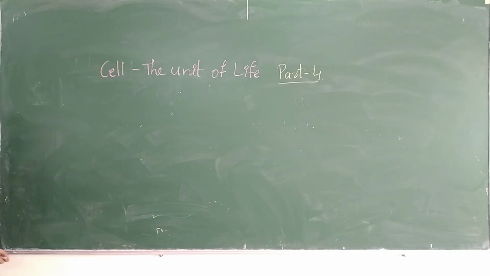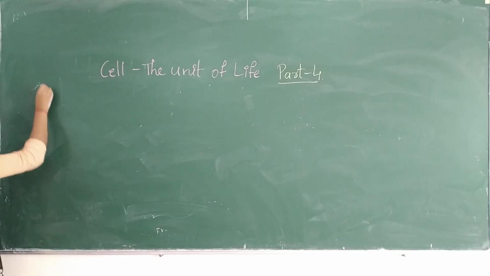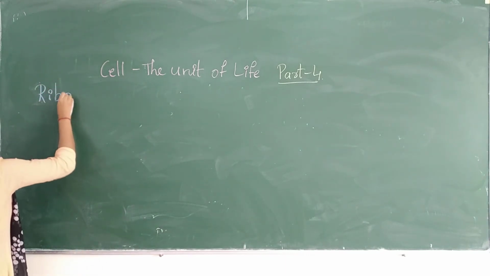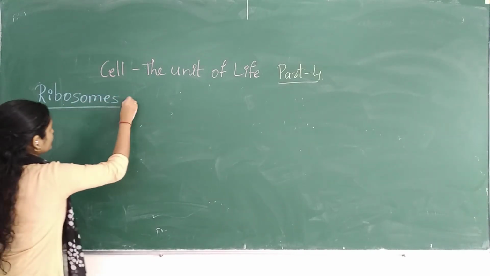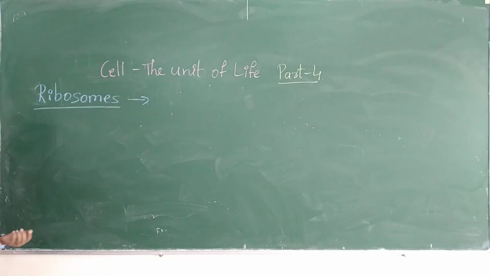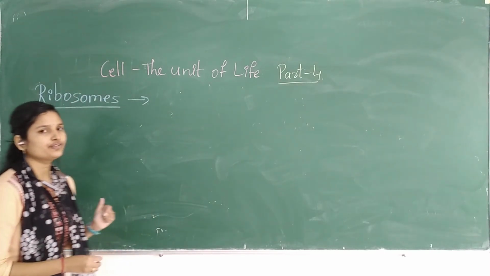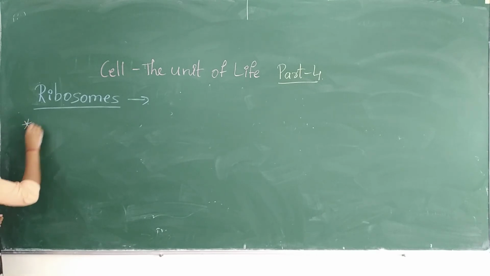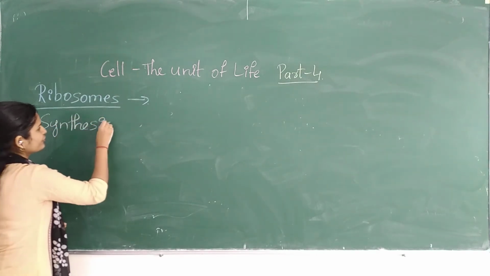Ribosomes are unique for this, no? So we will study a bit about ribosomes in case of prokaryotes. What do you mean by ribosome? Why is it helpful? It is helpful in the synthesis of protein.